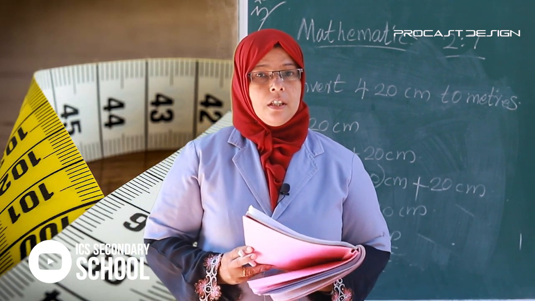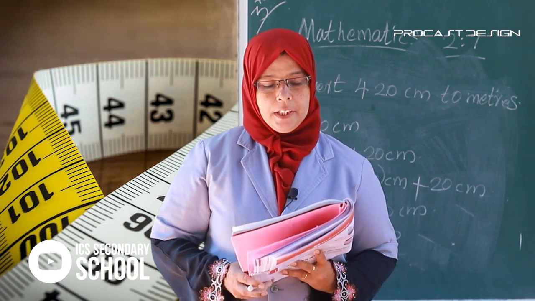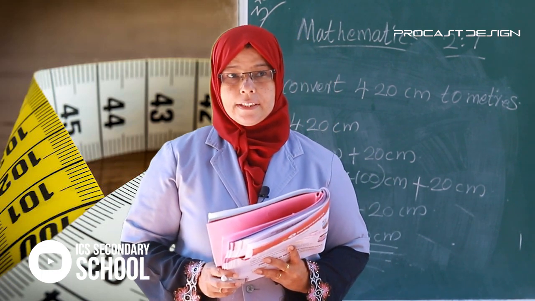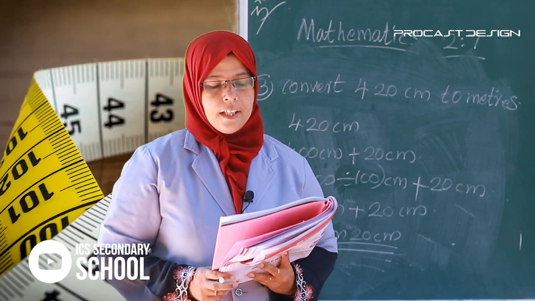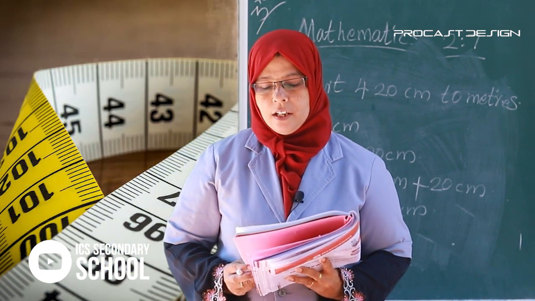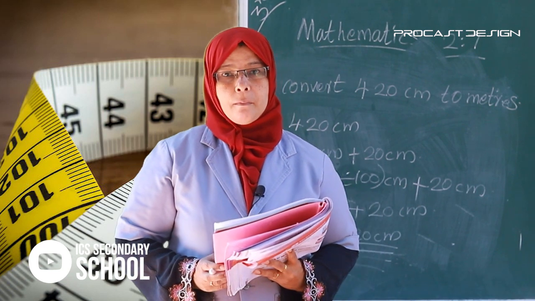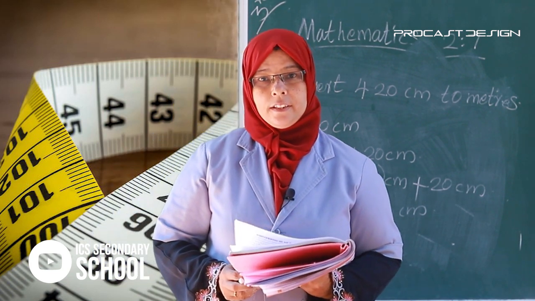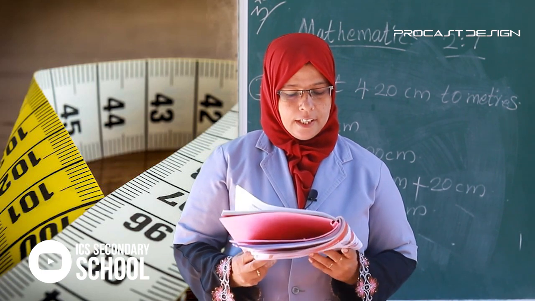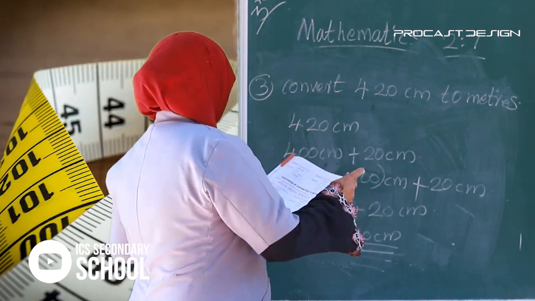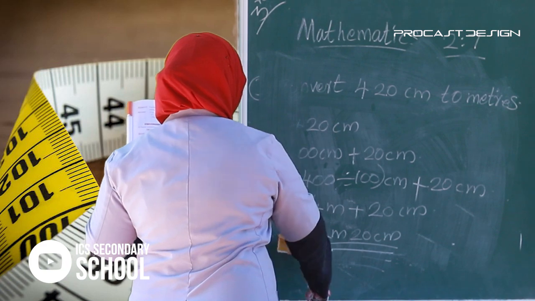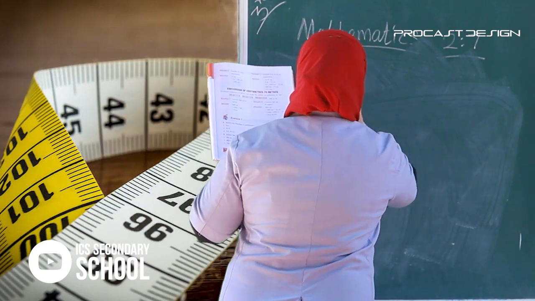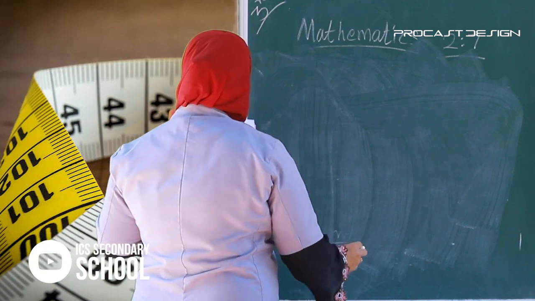To convert centimeters to meters, we divide the number of centimeters by 100. Okay. Do you remember? Yes. Listen. First one.